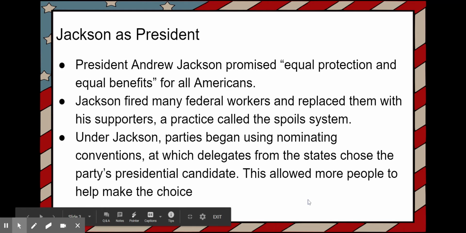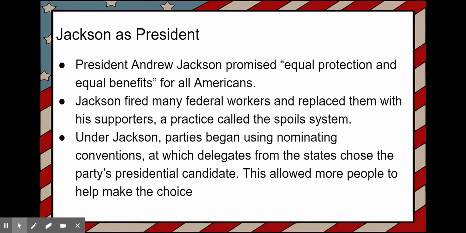Okay, so Jackson as president. President Andrew Jackson promised equal protection and equal benefits for all Americans. So now Andrew Jackson is president, and that's why we're talking about the whole Jacksonian democracy. Jackson fired many federal workers and replaced them with his supporters, a practice called the spoils system. Highlight that one. That's a vocab word for sure. We'll talk more about that when we talk about the vocab word, but spoils system because he wanted to put people that liked him or people who supported him in important offices so that he knew they would support him and basically do what he said.